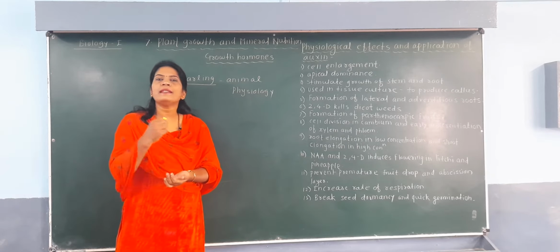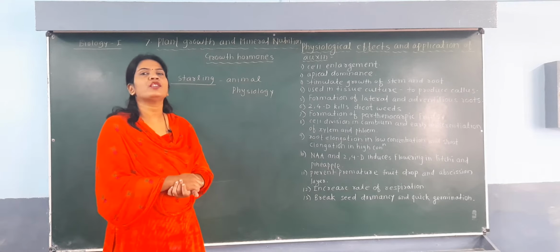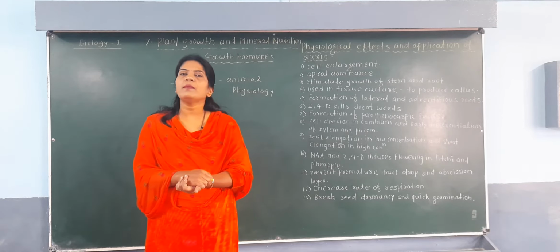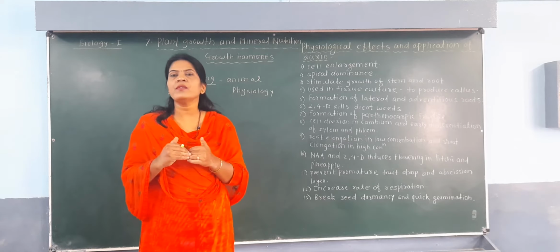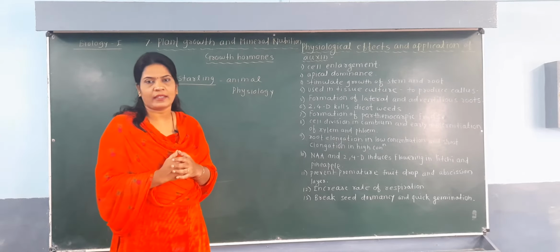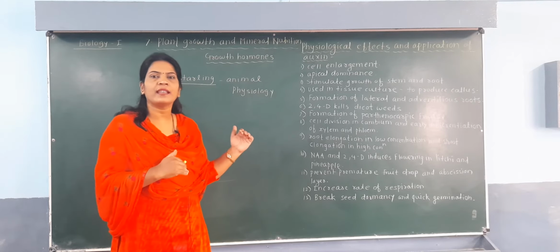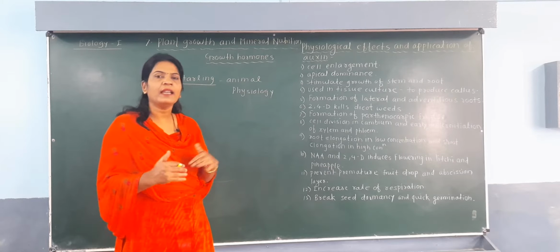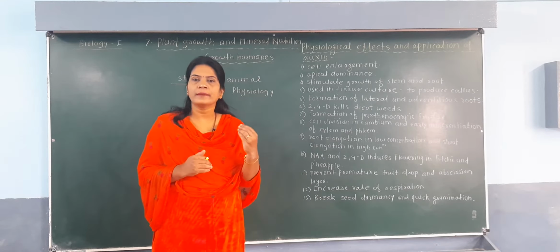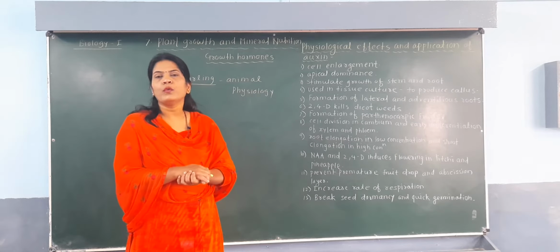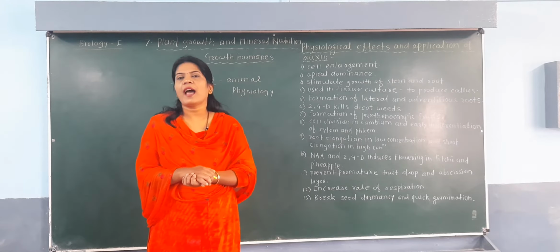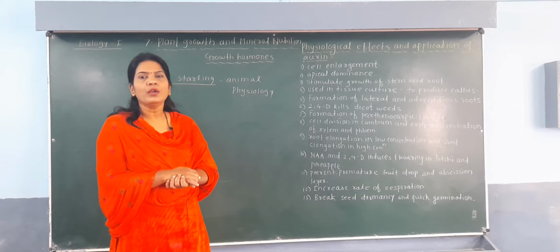Now in one sentence we will see the definition of the hormone. So what is meant by hormone? Hormones are internal factors which are secreted in an organism. Now we are discussing plants, so the internal factors present in the plant which promote the growth are called growth hormones.